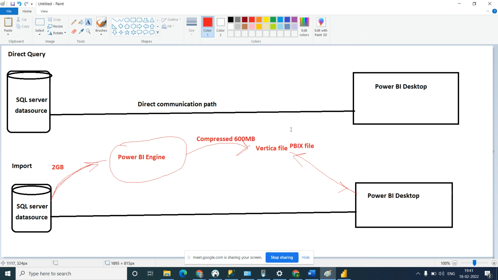Understood what I'm saying? So that is the difference. Now my question is, why don't we get the direct query and import option when we connect with an Excel file or any CSV or text file? Why don't we get the option to select direct query or import mode? Anyone?